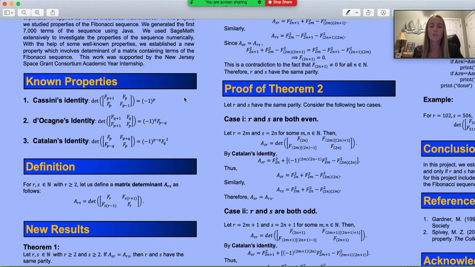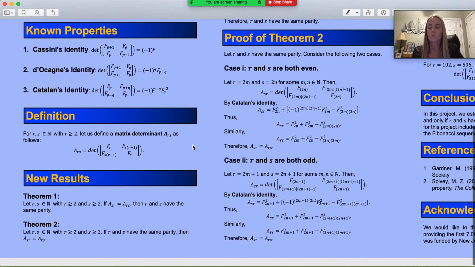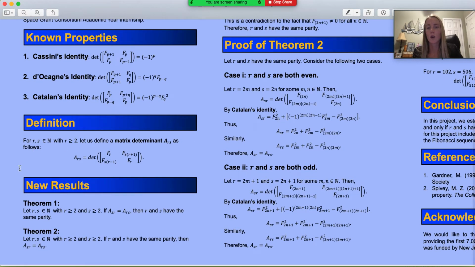Using Microsoft Excel, we were able to manually study numerical data from matrices of these types. Through the study of this data, we were able to identify a pattern and validate it using SageMath for the first 7,000 terms of the Fibonacci sequence. Let us define a new matrix, A_RS, as follows. A_RS is equal to the determinant of this matrix of Fibonacci numbers.